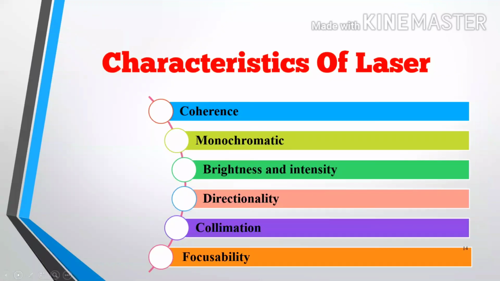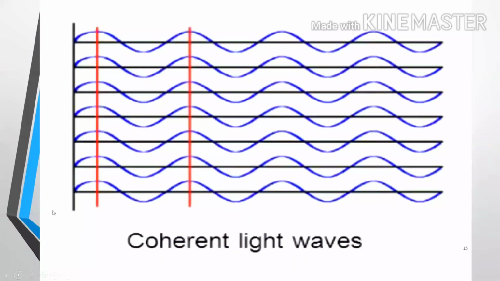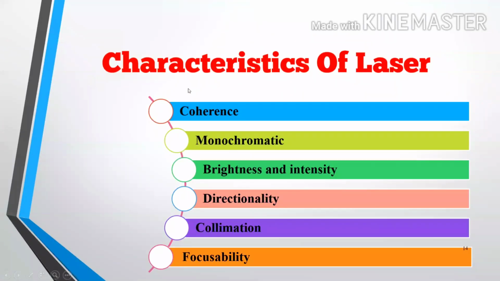Laser light is said to be coherent, which means the waves of laser light are in the same phase, the same phase in space and time. Then monochromatic. Monochromatic means the same color, which means a laser has the same wavelength.